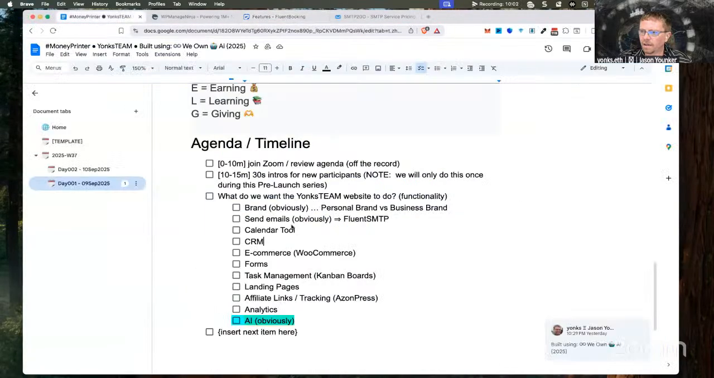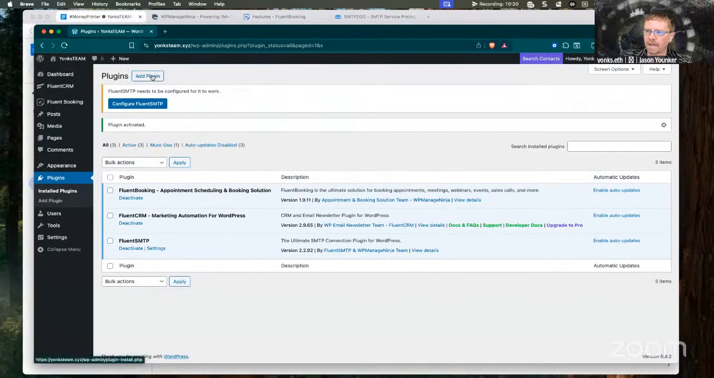So going back here, calendar tool. And this is something that we will work on creating more documentation in our ecosystem where appropriate. Fluent Booking, Fluent CRM. Add plugin,